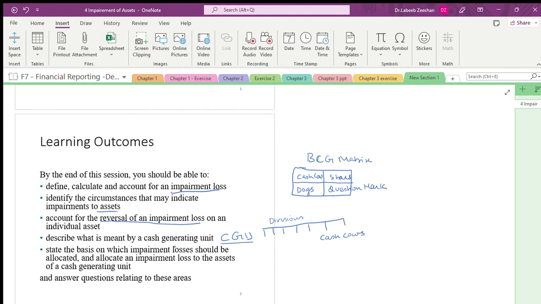One or two more. Is it right? That is what we are talking about, the cash cows.